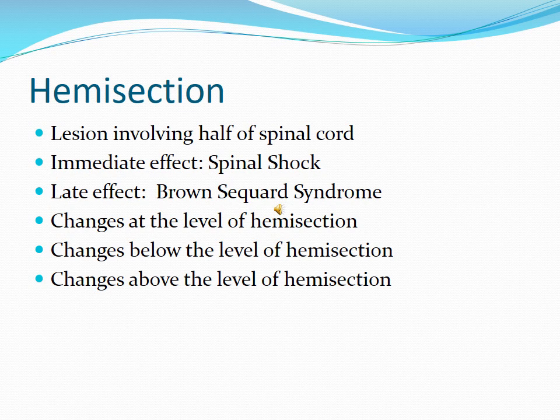So in hemisection of the spinal cord, some of the changes occur immediately. They are known as spinal shock, like that of complete and incomplete transection. The immediate effect is the stage of spinal shock, and it is similar. All the reflexes are lost, all sensory, motor and visceral activities are lost. This is known as the stage of spinal shock.